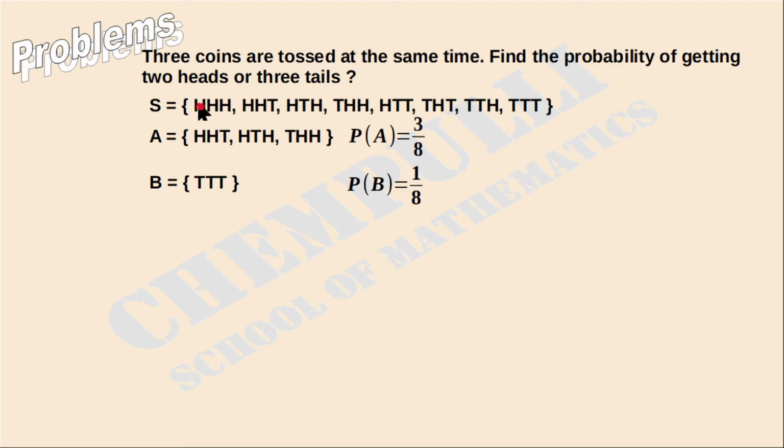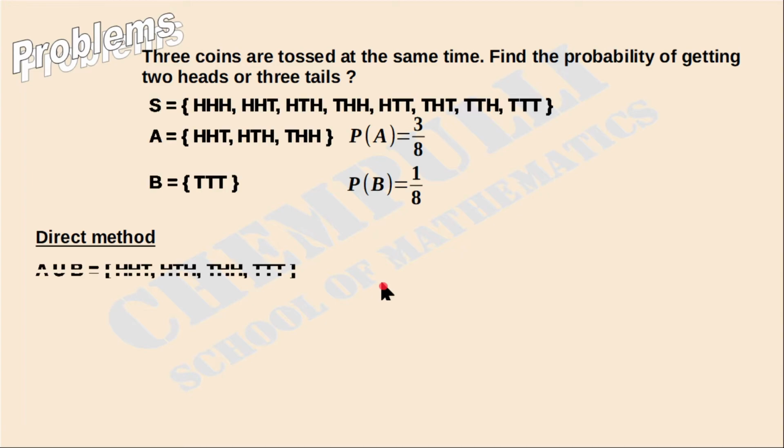How many outcomes favorable to B? Only one outcome. Then total number of outcomes. How many outcomes are there? Total number of outcomes? 8 outcomes. That is 1 over 8. Okay. Then first one, direct method.